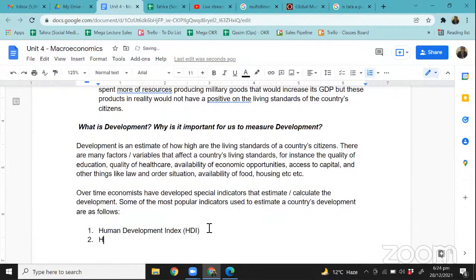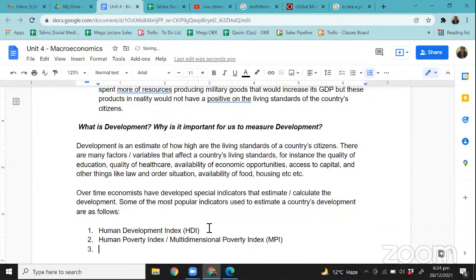Then another thing that we'll talk about is the Human Poverty Index. There is another word for it as well, right? So the Human Poverty Index is nowadays known as the multidimensional poverty index. These are the same thing, two different words to mean the same thing, right? Back in the day, it was known as the Human Poverty Index. Now it's known as the multidimensional poverty index, right?